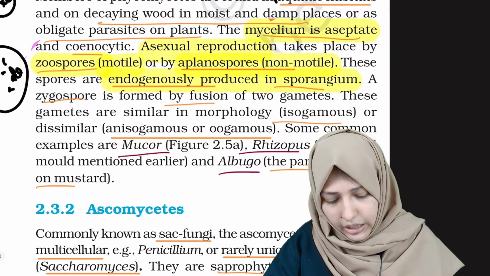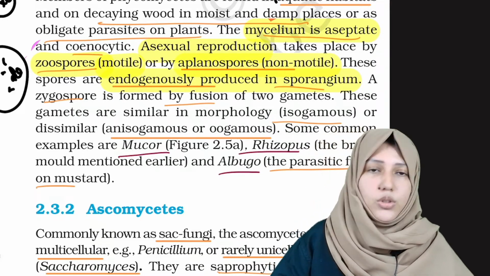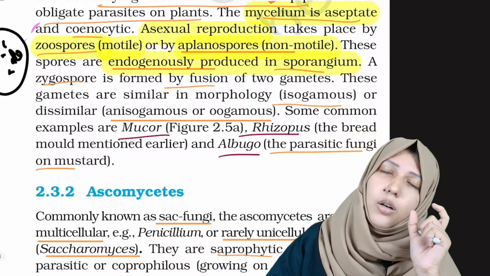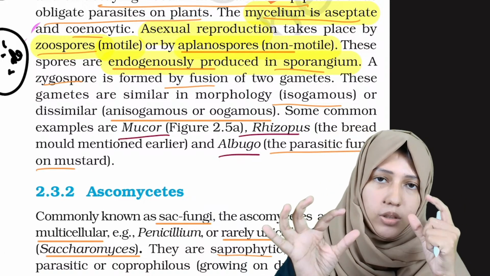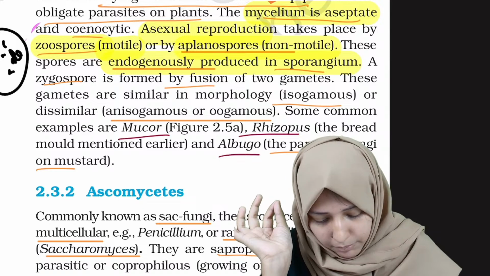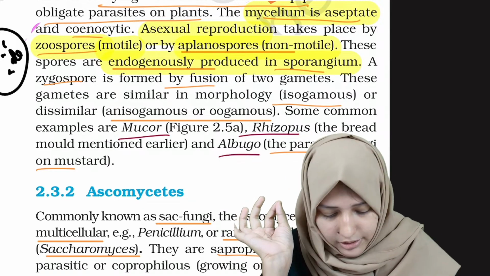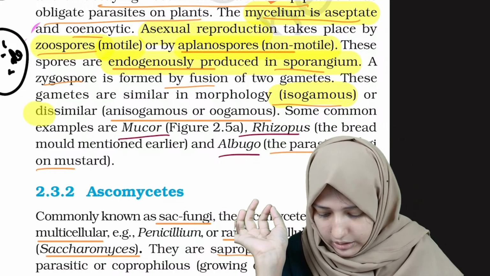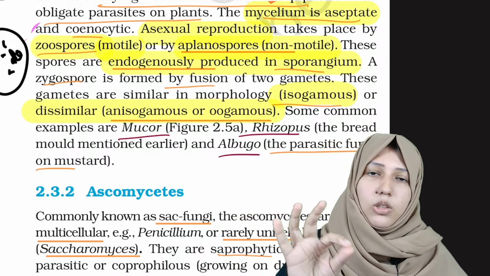A zygospore is formed by the fusion of 2 gametes. That's the normal thing. If both of the mating gametes are of the same morphology, it is known as isogamous. Iso means same. If they are different, dissimilar, then it is anisogamous or oogamous.